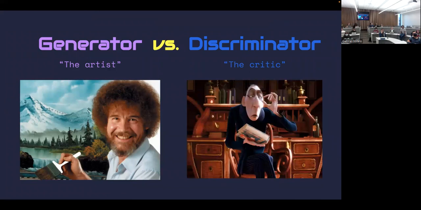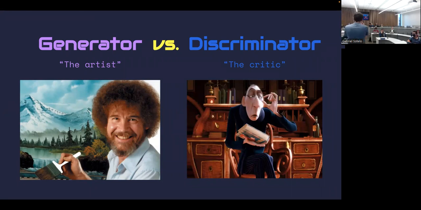The idea is that you have this artist who's trying to create these perfect copies that are indistinguishable from the real thing, right? When you look at one of these generated faces, you shouldn't be able to tell that it's not real. The job of the discriminator is to look at two pictures and decide, oh, this one is real and this one is fake. And so you can see how having these two enemies try to beat each other, they will both make each other better, right?